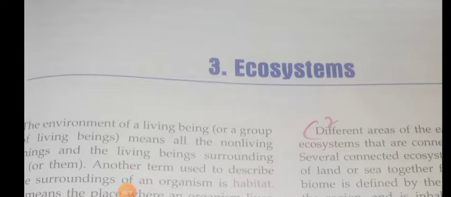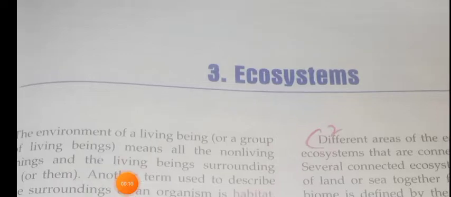Today, we are going to start the third lesson in biology, ecosystems. So, what is an ecosystem? An ecosystem is a community of living beings in a given area that interact with each other and the non-living components of the area to form a self-sustaining system.